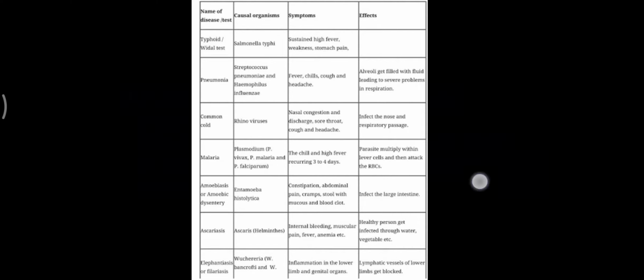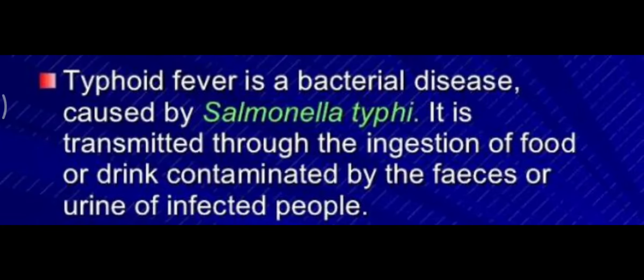Good morning to all. In our last session, we started a new chapter, that is human health and disease. This is a simple chart of a few diseases, their causative organism, symptoms, and their effect on the body of the organism. So you have to refer to this chart, and the detailed account of each of these diseases we will discuss in our lesson. So we are going to start with the first disease, that is typhoid fever.